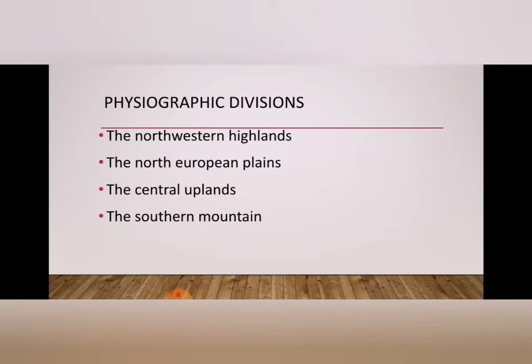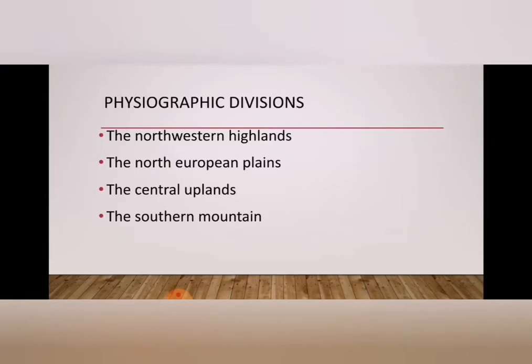The highest point in Europe is Mount Elbrus, 5636 meters in the Caucasus Mountains. The lowest point of the continent is the shore of the Caspian Sea, which is 28 meters below sea level.